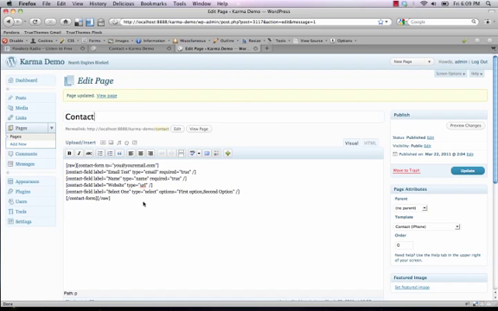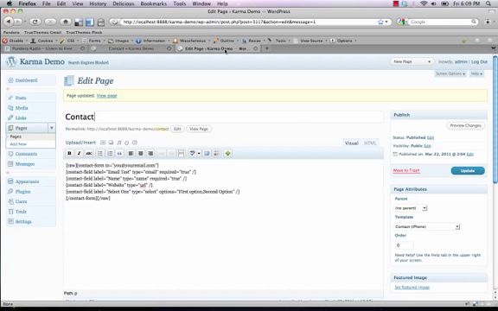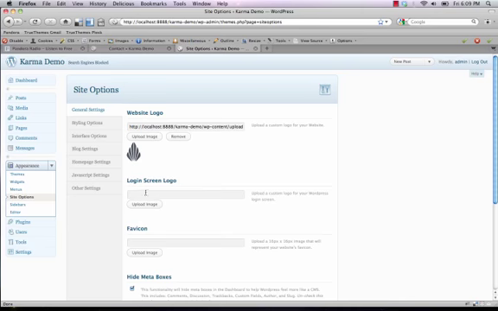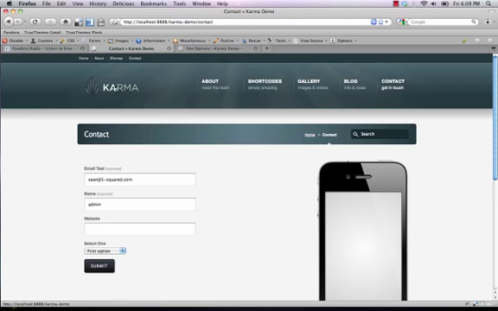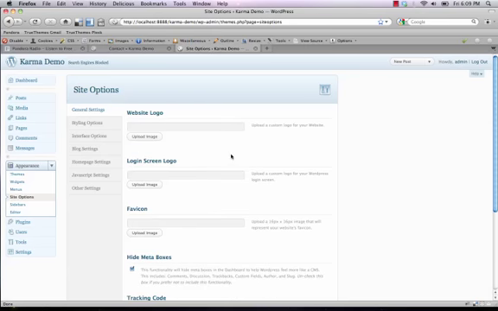Now we're going to show you how to upload your logo. So we'll come back over here and just refresh. And you'll see we have this logo image in there. Now the logo, to set the logo, it's very straightforward. You just click on Appearance and Site Options, and right here it says Website Logo, and this is the logo that gets displayed on your site. So we'll remove this for now, and then we'll show you how to upload a new one.